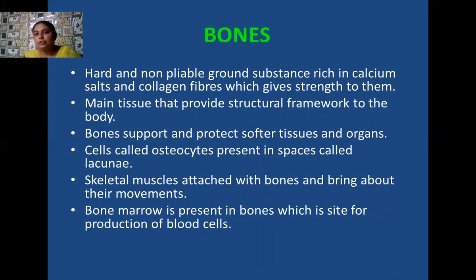Okay students, so the next is bones. Bones are comparatively hard, but they are non-pliable. They have a ground substance which is rich in calcium salts and collagen fibers. Thus, their strength is more as compared to cartilage. This bone connective tissue provides a structural framework to our body. These bones not only act as a structural framework of our body, but also provide support and protect your various softer, delicate organs such as your heart, your lungs, your kidneys, and so many other delicate organs.